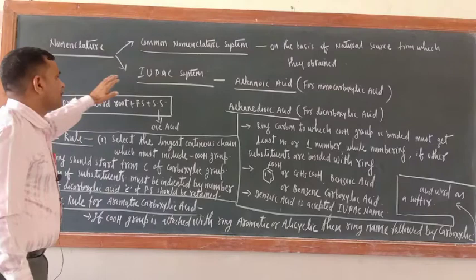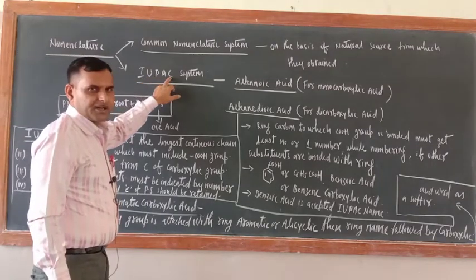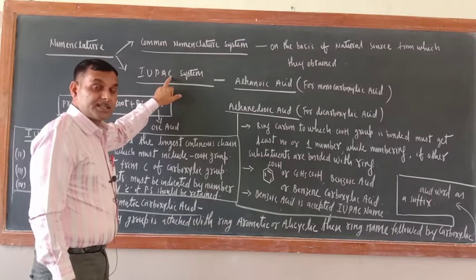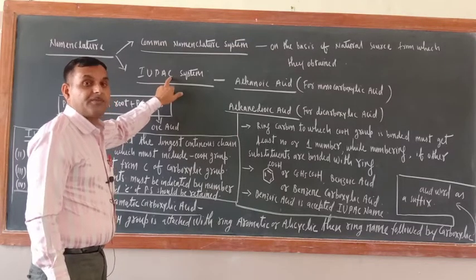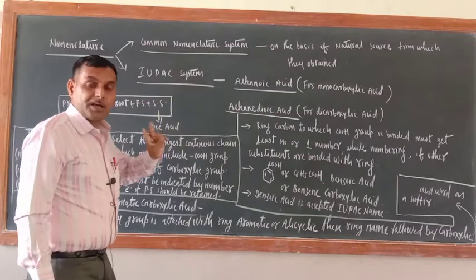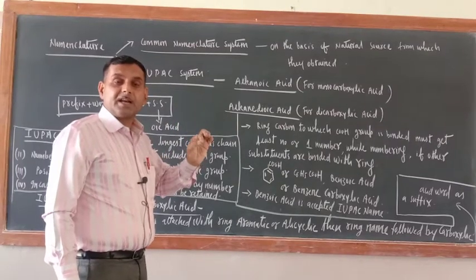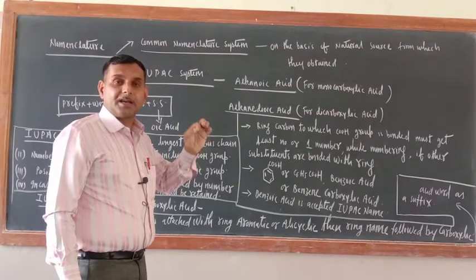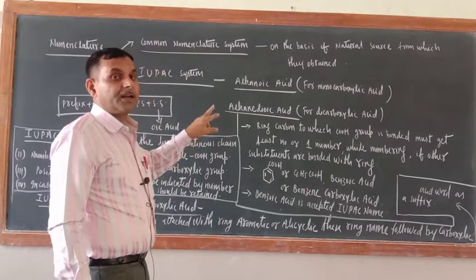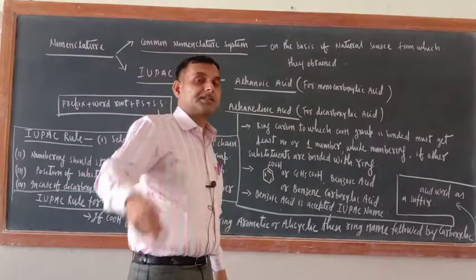Okay, IUPAC system, International Union of Pure and Applied Chemistry. The IUPAC system came into existence in the year 1947 when India got its independence. Now it has been revised two times, in 1979 and 1993. One example is based on 1993, and that example I taught you in case of aldehydes and ketones.